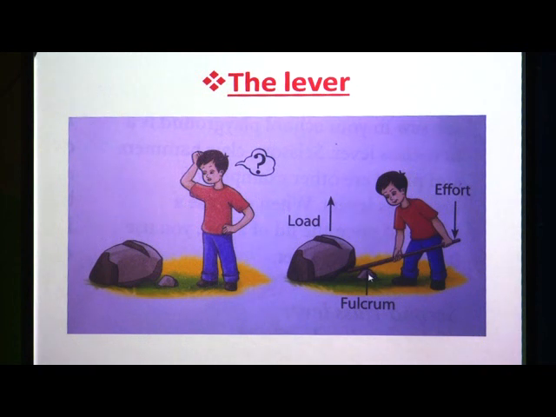In this arrangement you have to put the small stone and use the rod in this way. Then this is called the fulcrum. This small stone is working like the fulcrum. It is called the fulcrum, and the rod is free to turn about the fulcrum. Whenever you are doing this activity, keep that in mind. This is the stone, put one end of the rod under the stone, keep the stone below the rod, and keep the rod free to move in any direction.